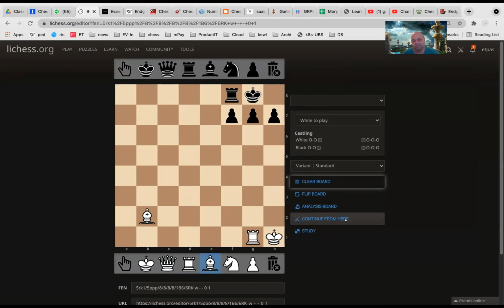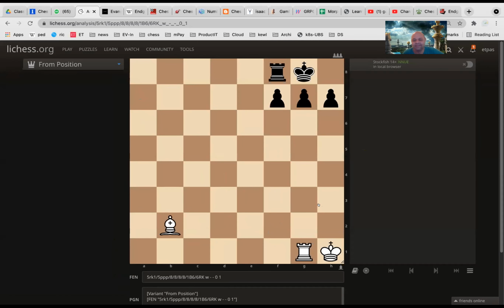Sir, I know this position. Okay, then you just keep quiet. Let us see other people. Let us give other people a chance. It is white to play. White to play. So many people have raised their hand.